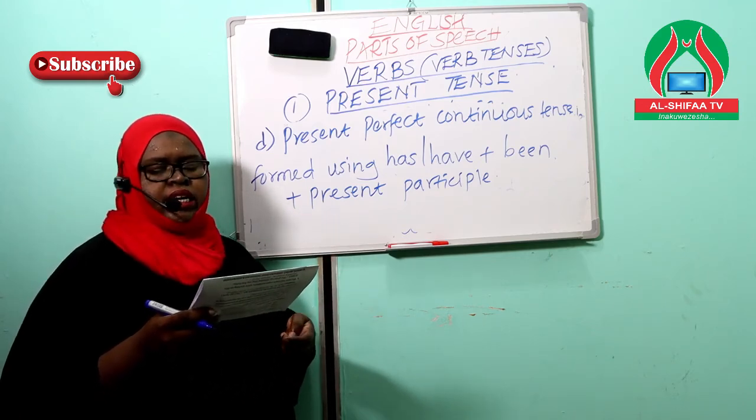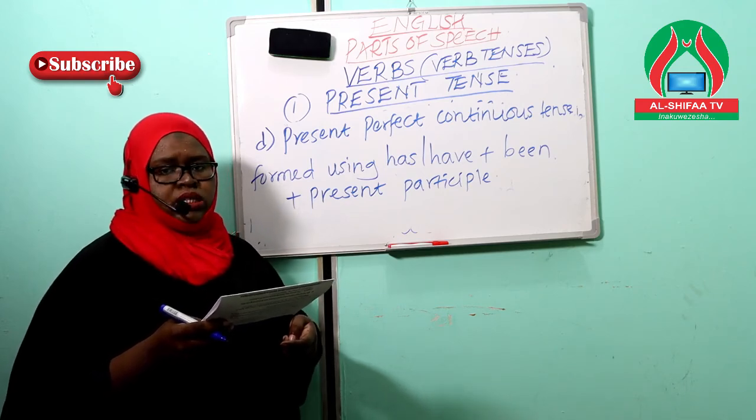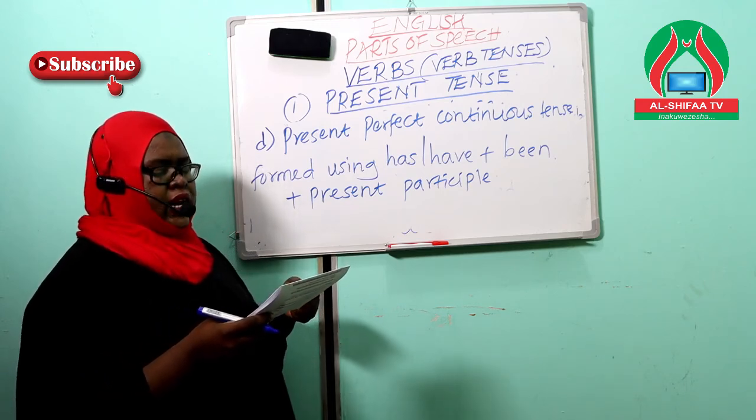Example, I have been waiting here for the last 2 hours.